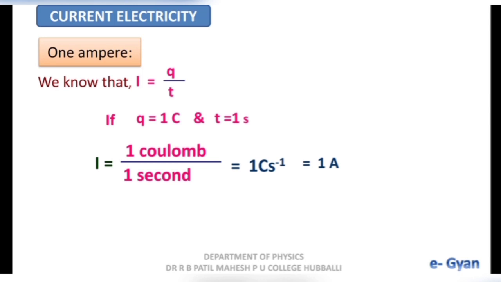Usually we don't express current in terms of coulomb per second. We write the SI unit of current as ampere.